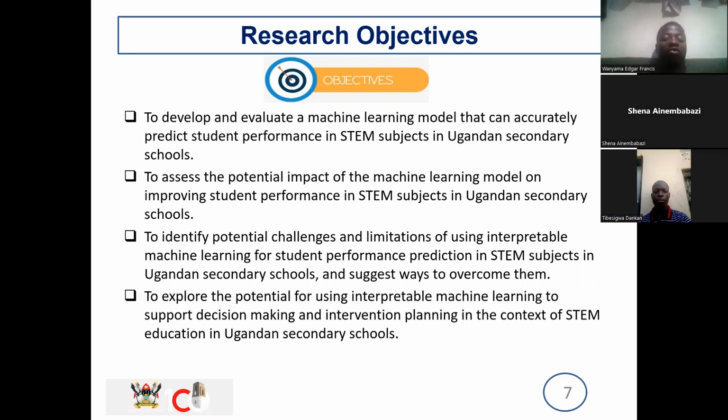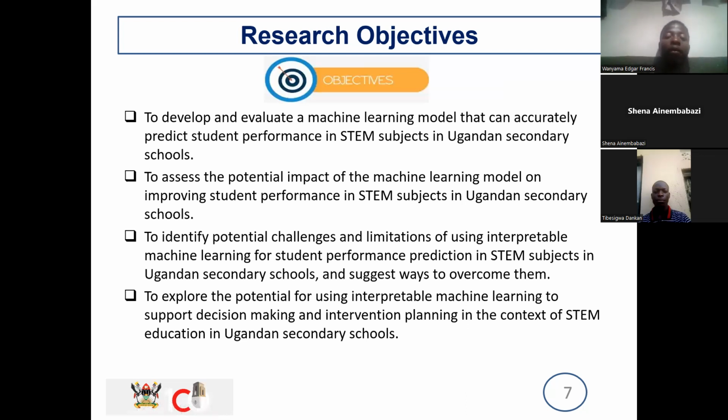Then the last objective is to explore the potential for using interpretable machine learning to support decision making and intervention planning in the context of STEM education in Ugandan secondary schools. So these are the objectives, the ones that give us the actual answers to the research questions that are driving our research.